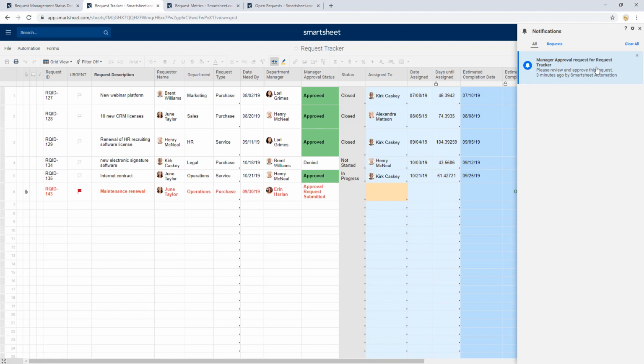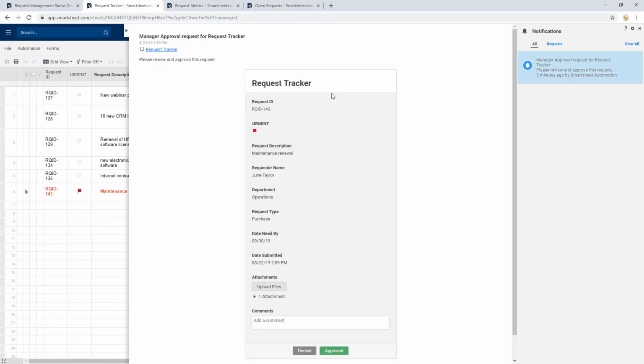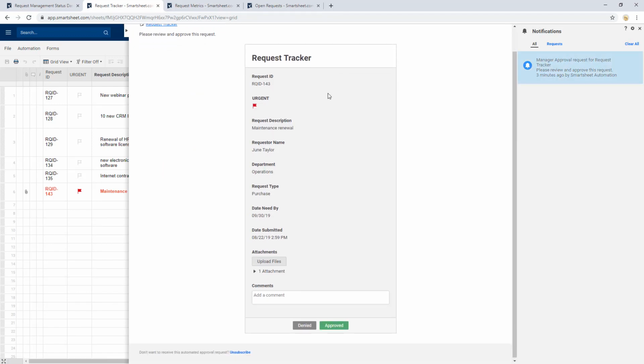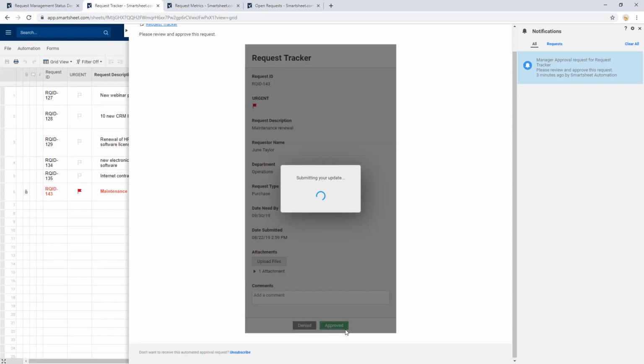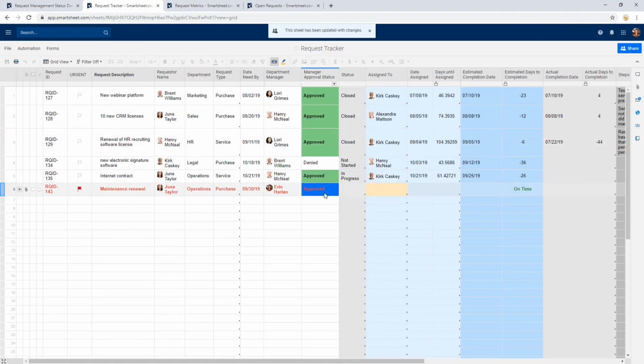And this can come to me directly in Smartsheet. This can come to me on my mobile device. This can come to me via email. But what I will see is all the information for that urgent request, and I can go ahead and approve it right here directly from my notification center. And then notice that automatically the status is going to update to approved.